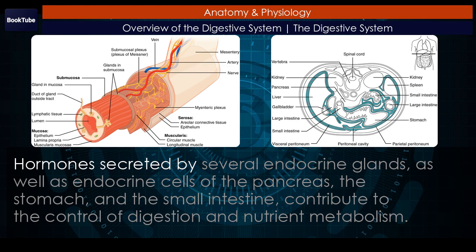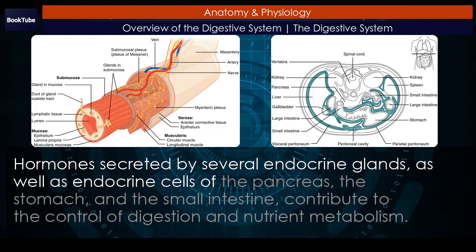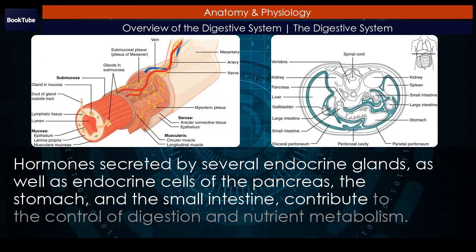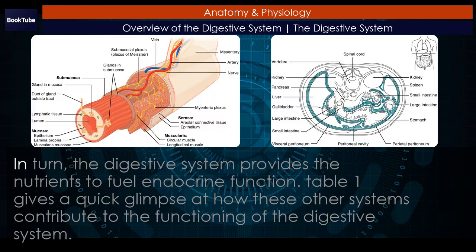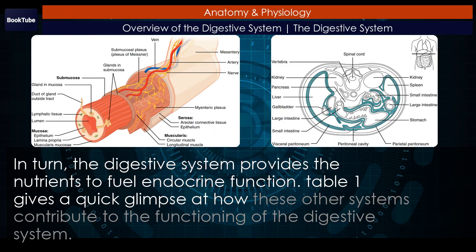Hormones secreted by several endocrine glands, as well as endocrine cells of the pancreas, the stomach, and the small intestine, contribute to the control of digestion and nutrient metabolism. In turn, the digestive system provides the nutrients to fuel endocrine function. Table 1 gives a quick glimpse at how these other systems contribute to the functioning of the digestive system.